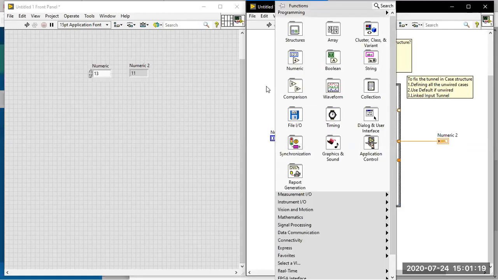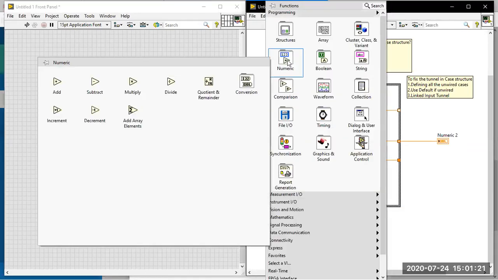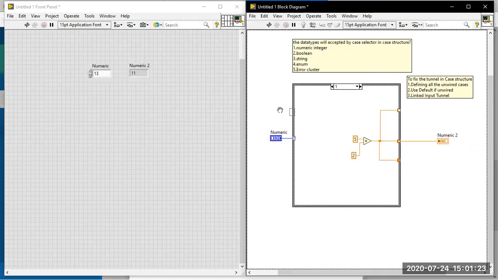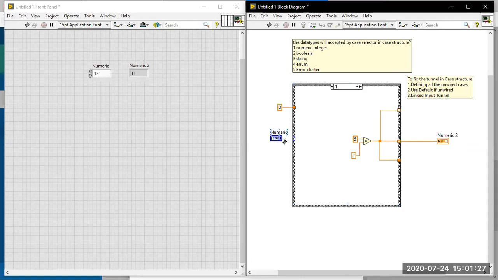See here, I am going to take a constant or control, whatever it may be. I'm going to take a constant here and connect a tunnel. So this is the tunnel, and you can take a wire from here and connect this tunnel also, both the tunnels. Now I have two input tunnels available. This is a selector terminal, but I am taking a wire from here and making a tunnel there. Now go for this unwired white space tunnel on the output side.